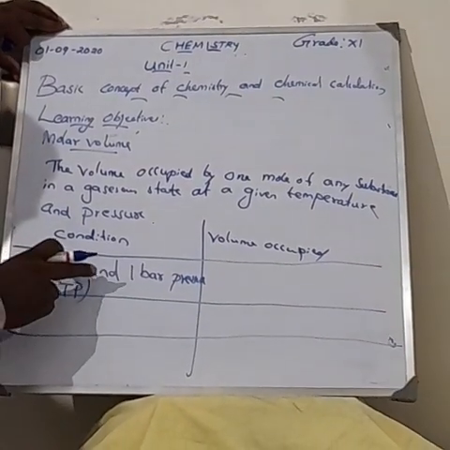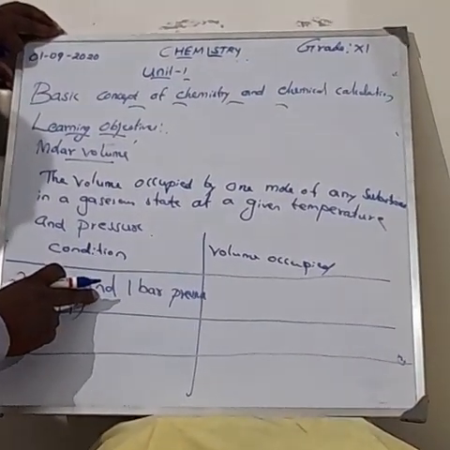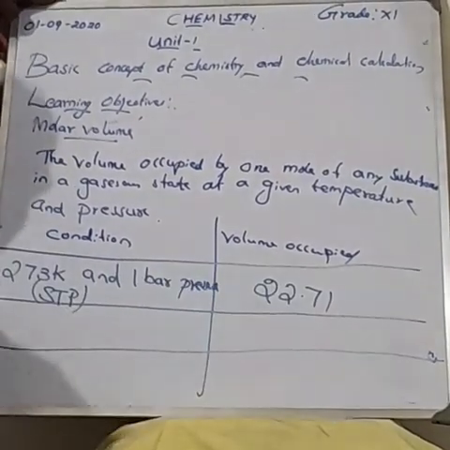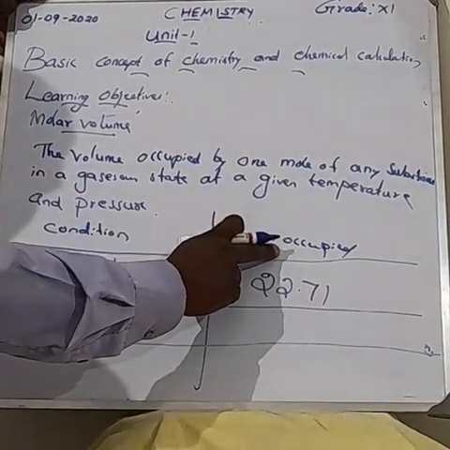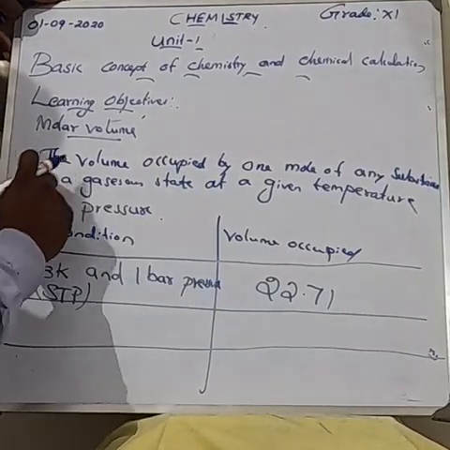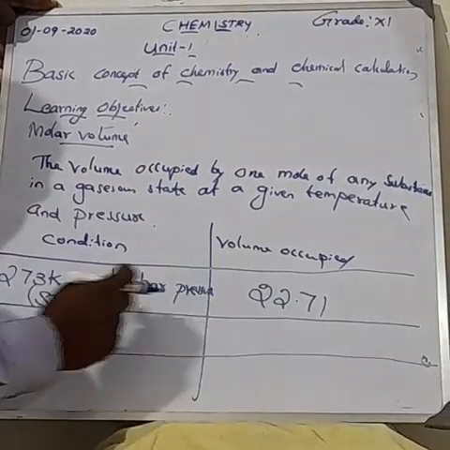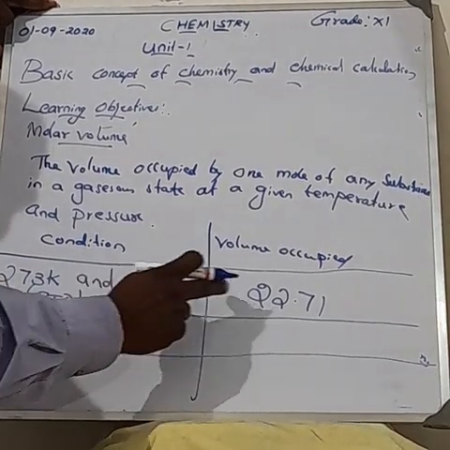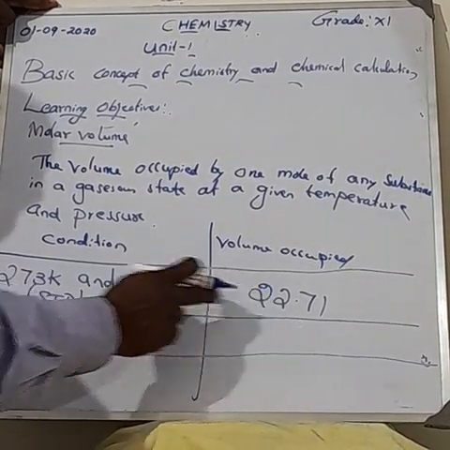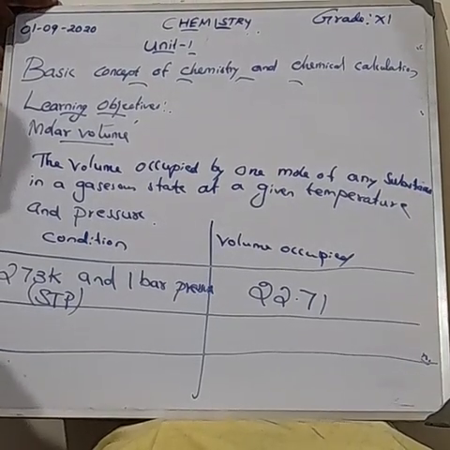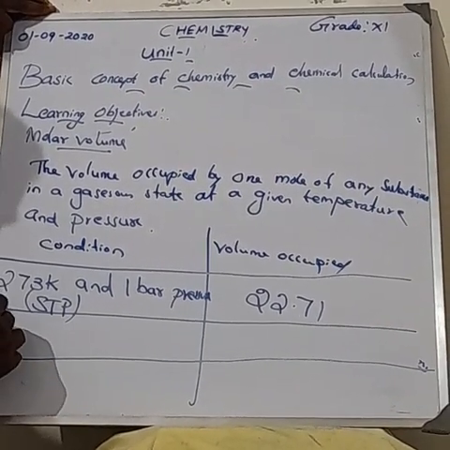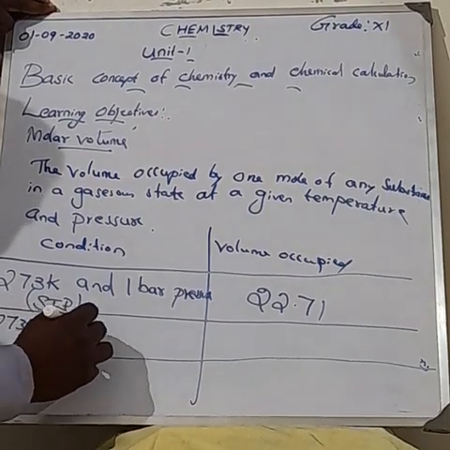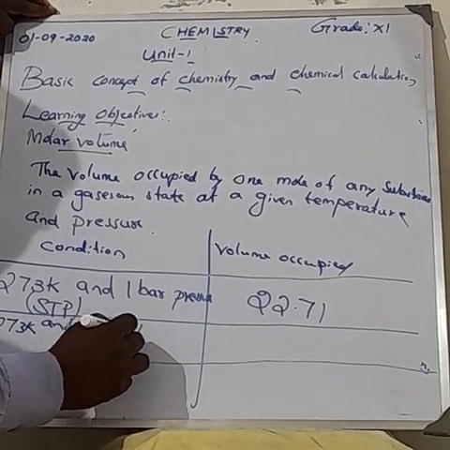The volume occupied by 1 mole of any substance in the gaseous state at 273 Kelvin and 1 bar pressure is 22.7 litres. Second condition, 273 Kelvin and 1 atmospheric pressure.